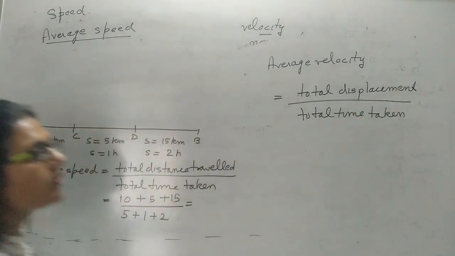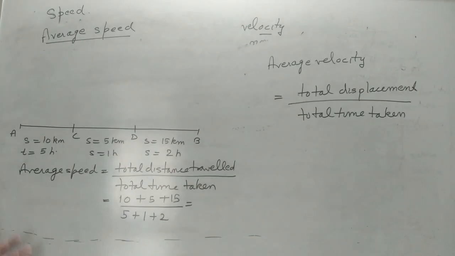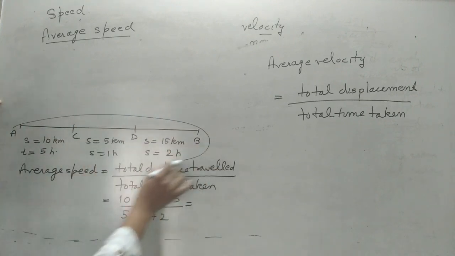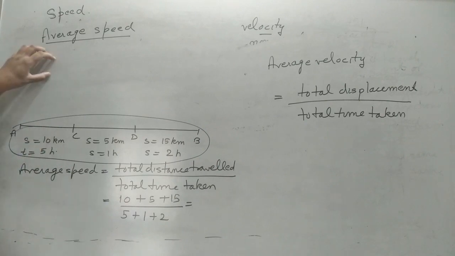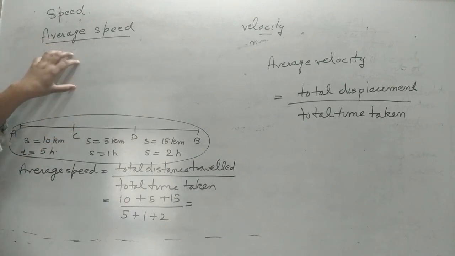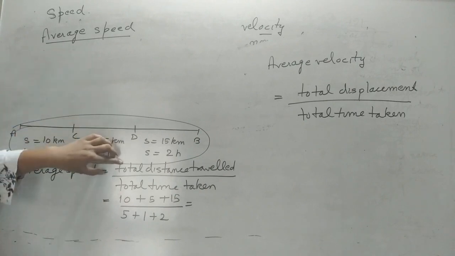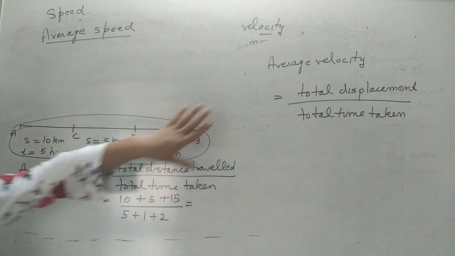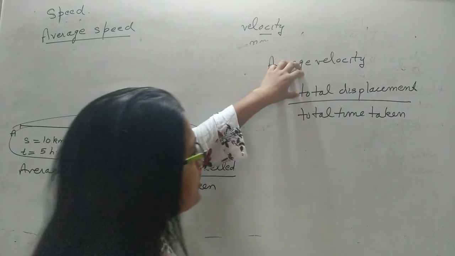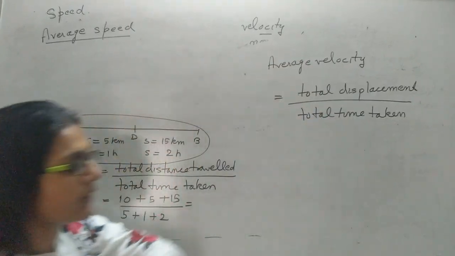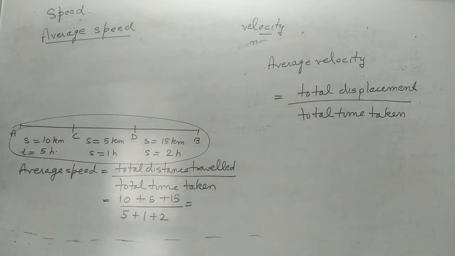So here we talk about displacement. When its definition comes, you don't have to give this example. Only the definition will be there. I have written it to explain. You only have to write the definition. Average speed is the ratio of total distance traveled to total time taken. Average velocity is the ratio of total displacement to total time taken. That is the definition.